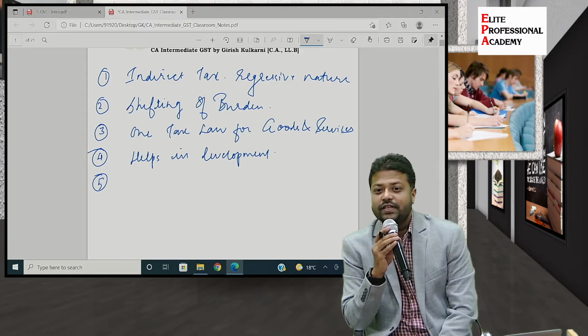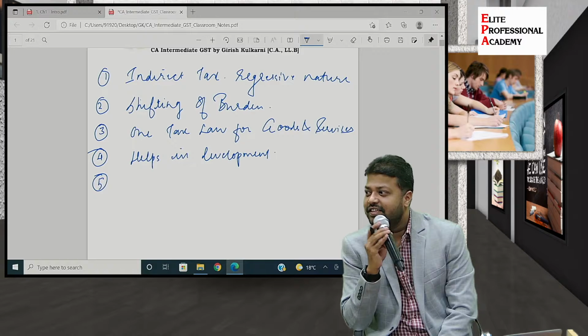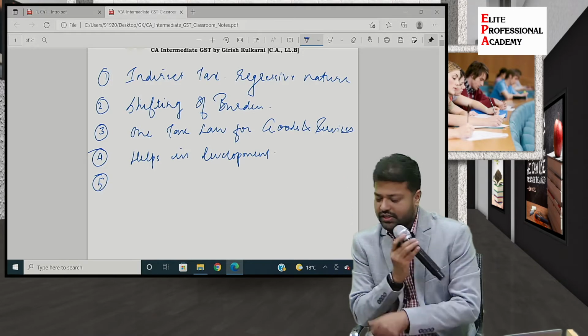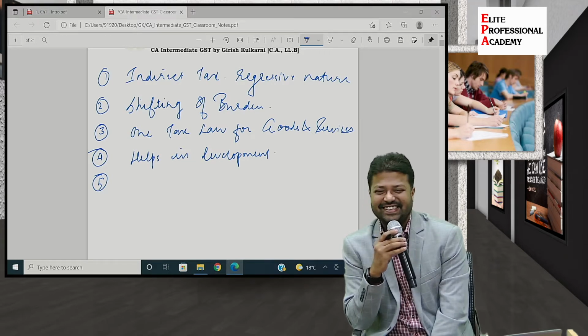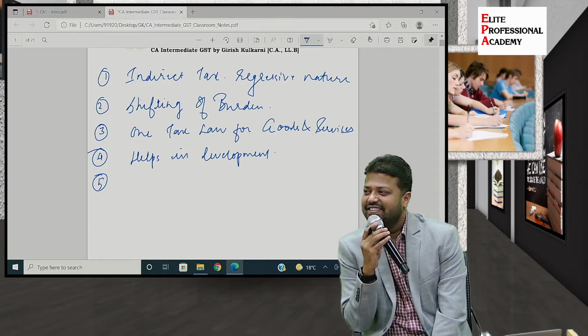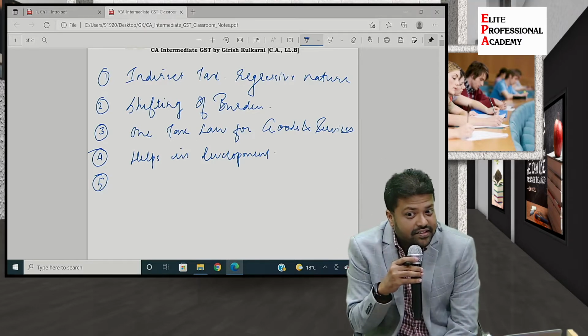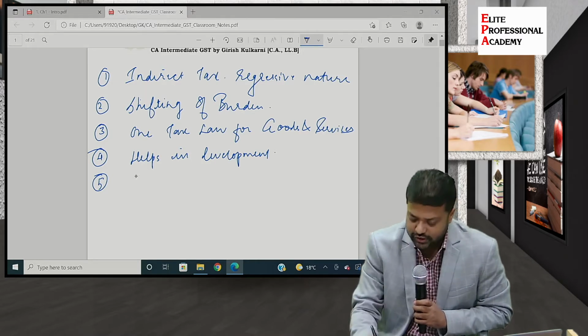We have seen few practical examples, 100 plus 10, 110. Yes, biggest income source. So that is covered in this helps in development, correct? Similar point. Or you want me to write once again? Correct. So she says same tax is collected from all the states. So there is uniformity.